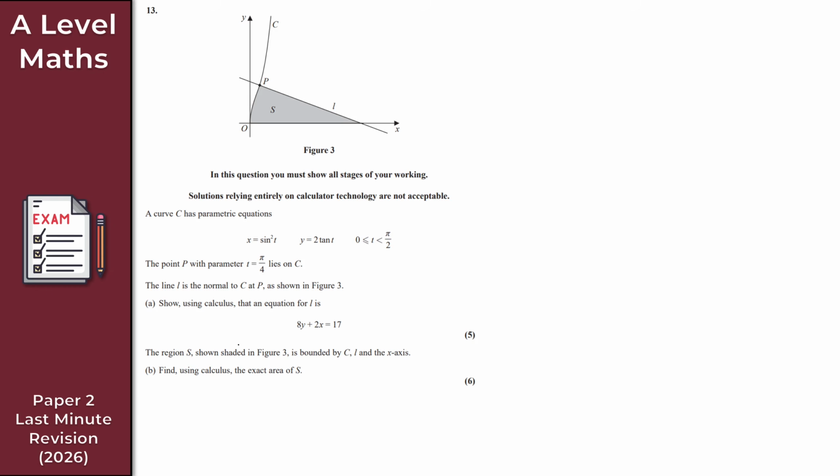What we're told is the region S shown shaded in figure 3, that's this gray region here, is bounded by the curve C, the line L, and the x-axis. We want to find, using calculus, the exact area of S. So clearly we do need a little bit of parametric integration here. Why do I say a little bit of parametric integration?